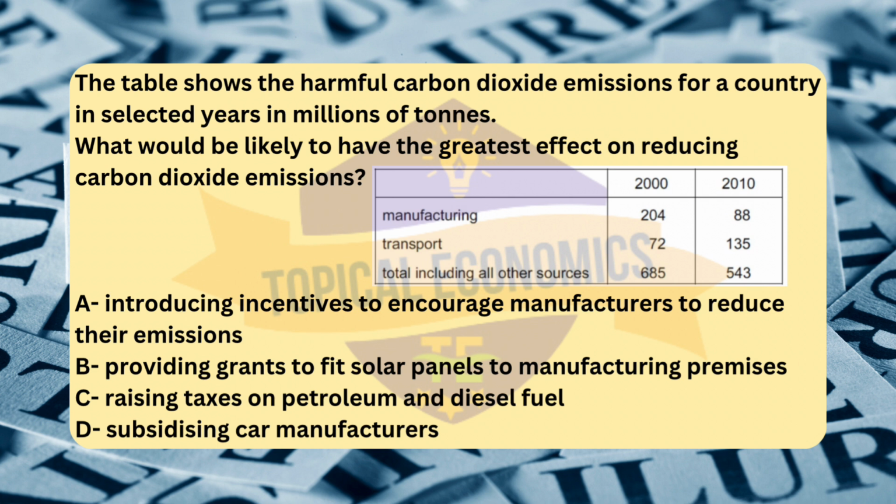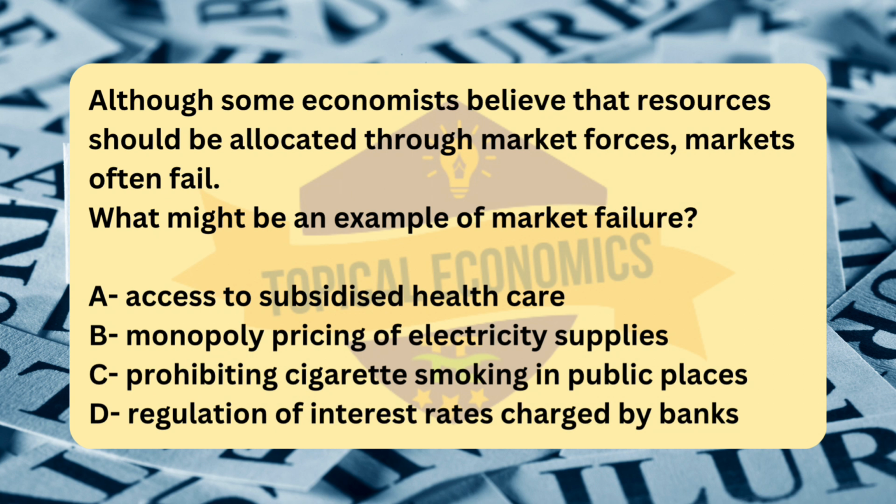The correct answer for this question is option C. Raising taxes on petroleum and diesel fuel would increase the cost of using fossil fuels, which are a major source of carbon dioxide emissions. By making fossil fuels more expensive, this would directly discourage consumption of these fuels and encourage a shift towards cleaner alternatives, e.g., electric cars, renewable energy. It would also encourage manufacturers to adopt greener technologies to reduce reliance on fossil fuels, creating a widespread impact across industries and households. This policy would likely have the greatest immediate and broad-based effect on reducing carbon dioxide emissions. Moving to question number 50.